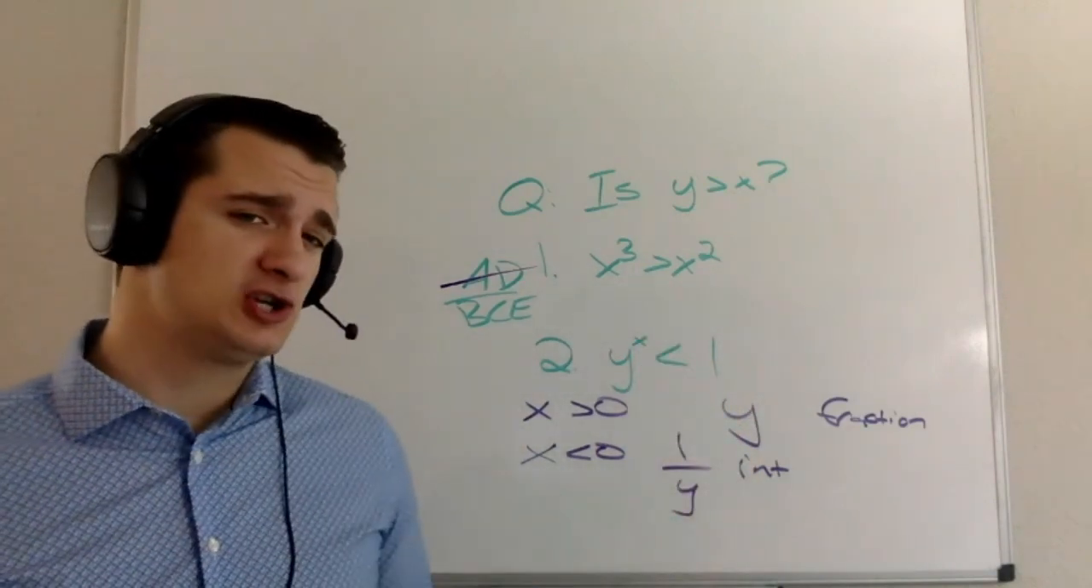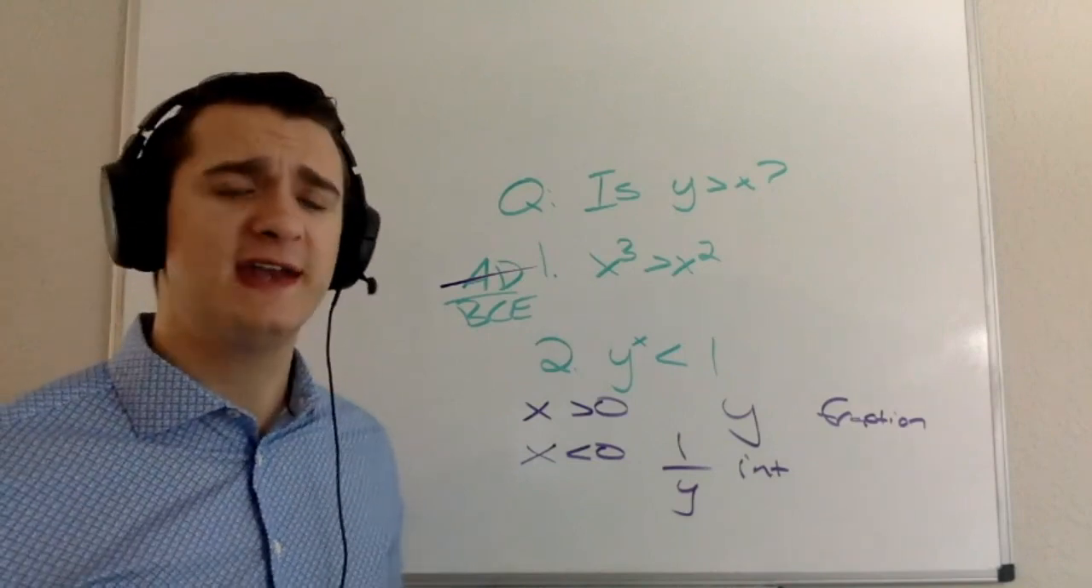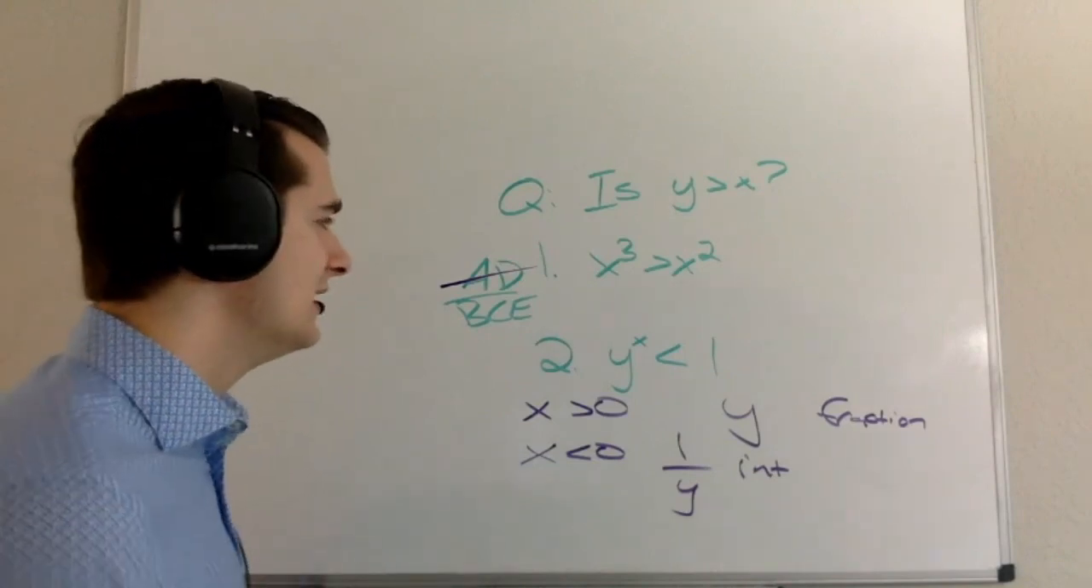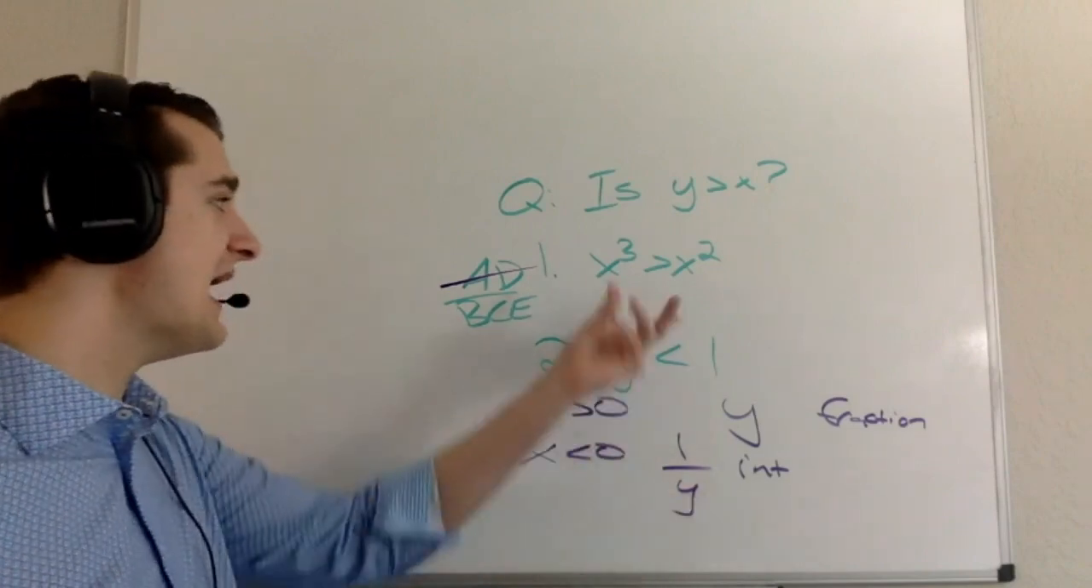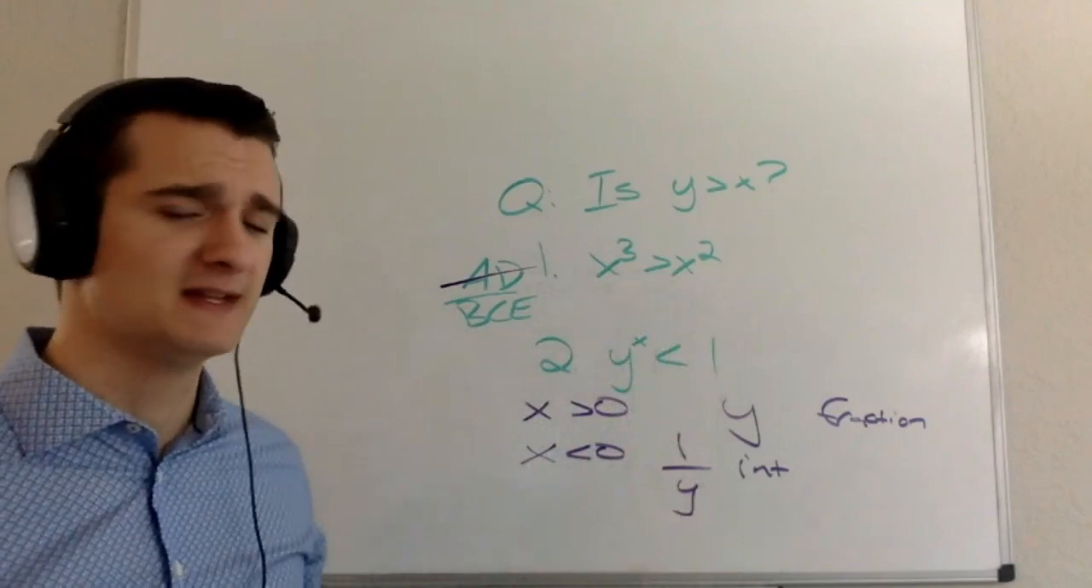With statement 1 here, there's a couple different ways I could think about this. I could think about this logically, or I could think about this algebraically. I'll go ahead and show you both here real quickly. Logically speaking, I know that x can't be negative because then I would have a negative on this side and a positive on this side, right? That's not going to work.